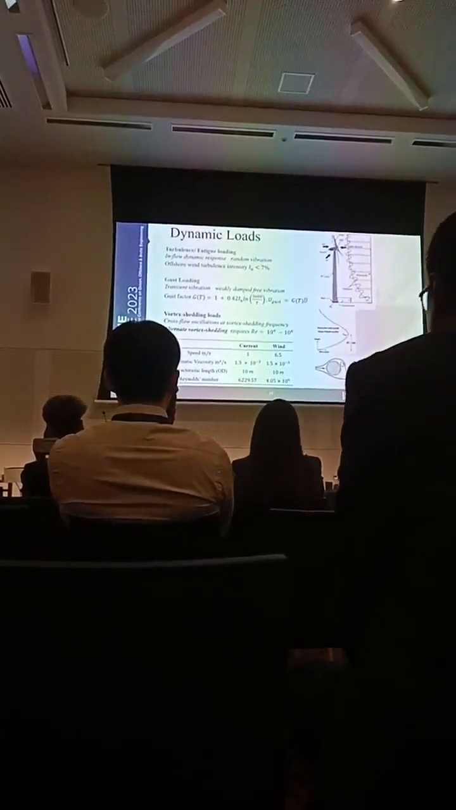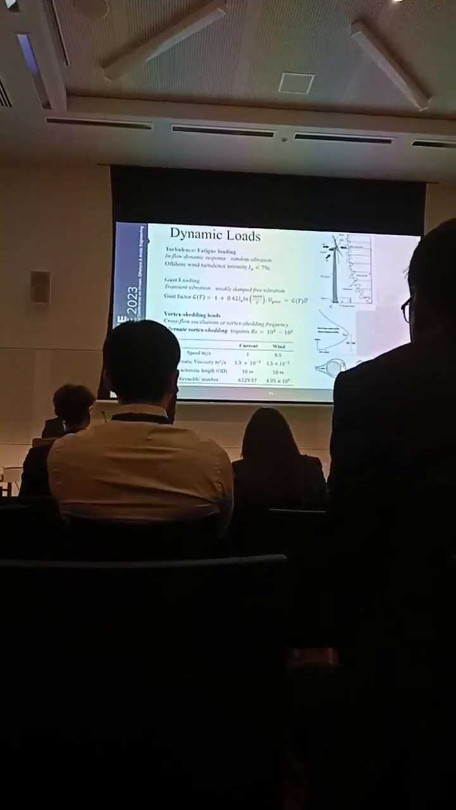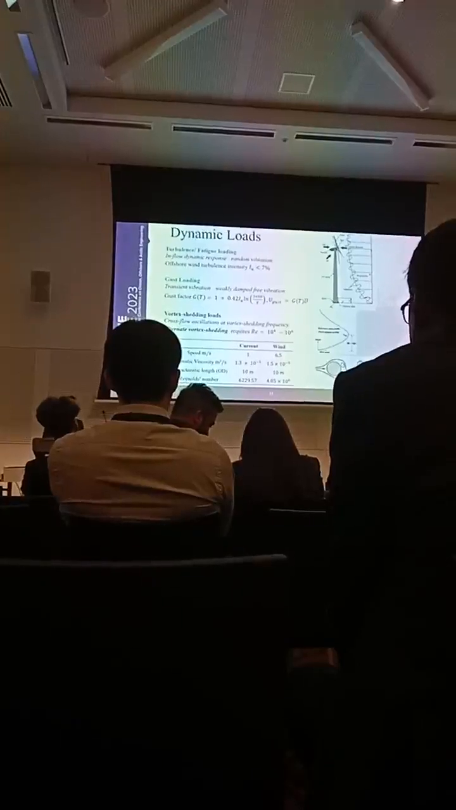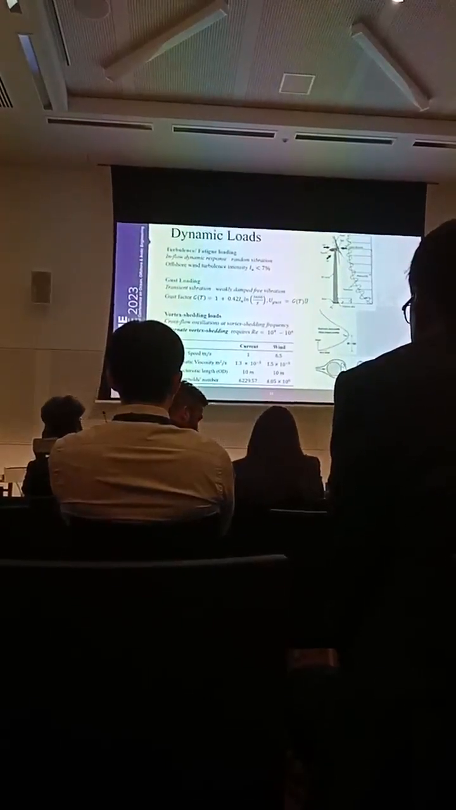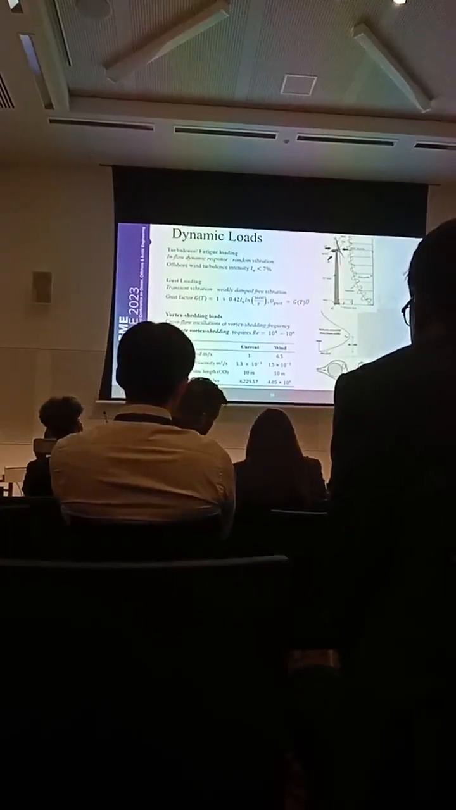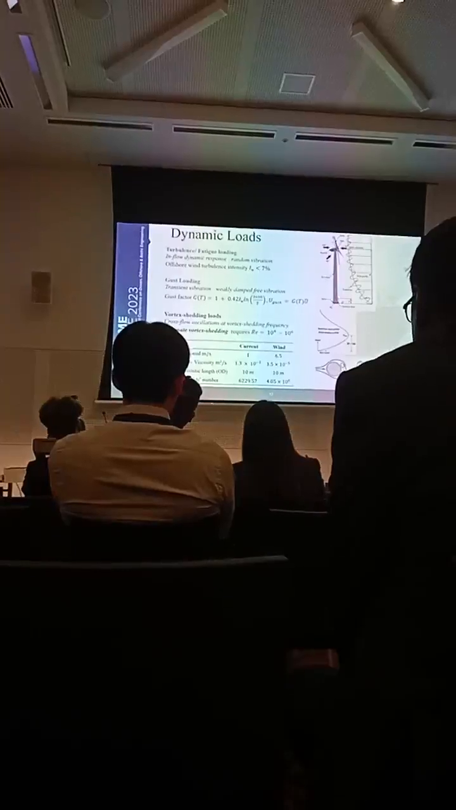Hence, we can ignore the effect of these two loads. Then moving on to the vortex shedding loads. For alternate vortex shedding, the Reynolds number should be in the range of 10 to the power 4 to 10 to the power 6. On calculating the Reynolds number for both current flow and wind flow, we have found that this is outside the range. Hence, we can also ignore the effect of vortex shedding loads.